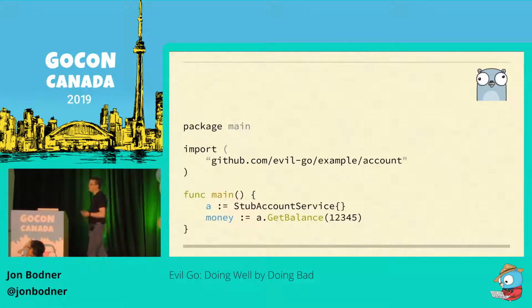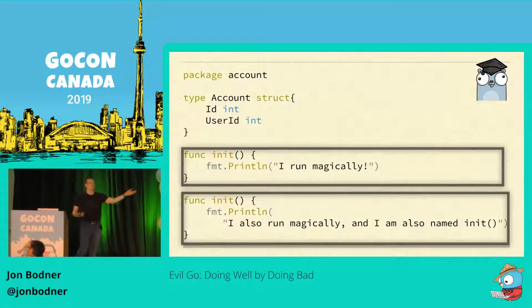And lots of languages have ways to magically run code, and Go is not immune to this. And who's heard of init functions, right? I think we may have talked about them today even. If you have an init function, you create a function called init with no parameters. It automatically runs whenever the package is loaded. No need to invoke it explicitly. And just to make it more fun, you can actually have multiple functions called init in the same file or in multiple files in the same package, and they all run. Try it sometime. It's great.